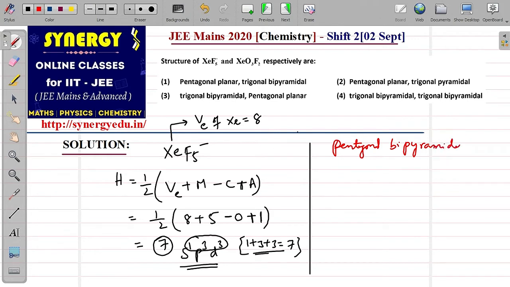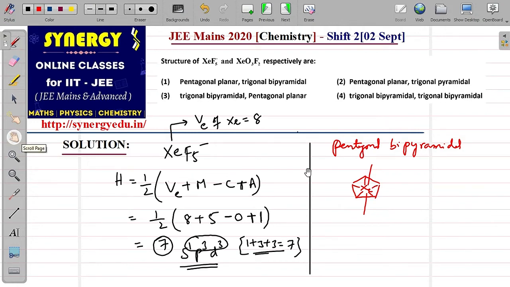This is the geometry. That means you have to take a pentagon and put one bond on the upside and one on the downside, like this. If this is the central atom xenon, it is pentagonal bipyramidal. Now we know there are 5 bond pairs with the xenon. And how many lone pairs are there?